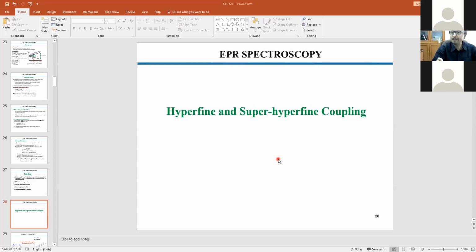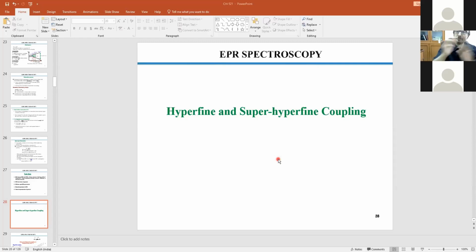But if the nearby atom, meaning a bonded atom, not a non-covalent interaction, I'm talking about a covalently bonded atom, has a nuclear spin, it will directly give you super hyperfine. So hyperfine and super hyperfine, you can get both, or only hyperfine, or only super hyperfine.